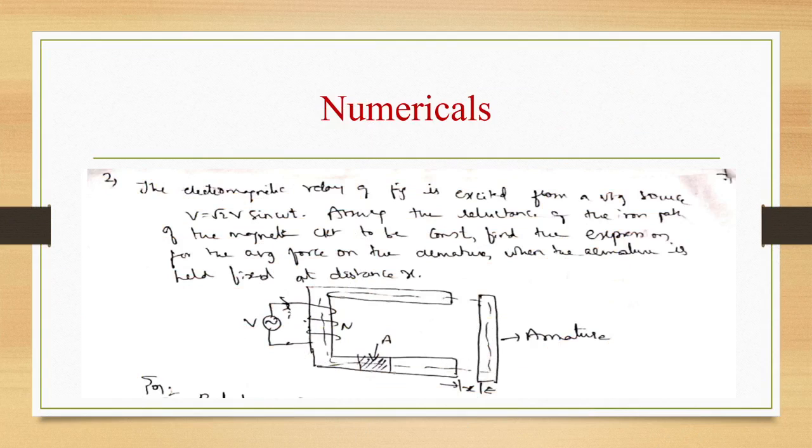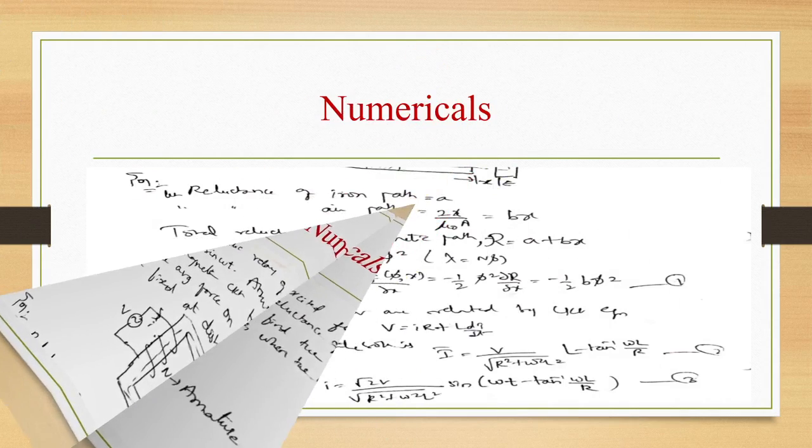Next numerical: the electromagnetic relay of the figure below is excited from a voltage source V equal to root 2 V sin omega t, assuming the reluctance of the iron path of the magnetic circuit to be constant. Find the expression for the average force on the armature when the armature is held fixed at distance x. Let us see the solution.